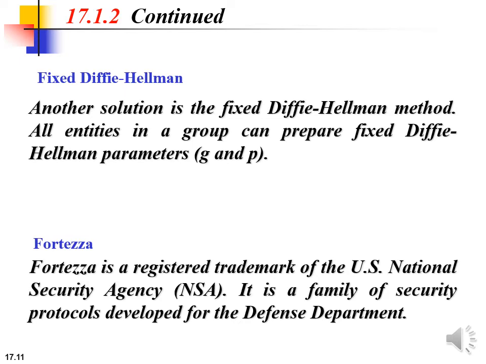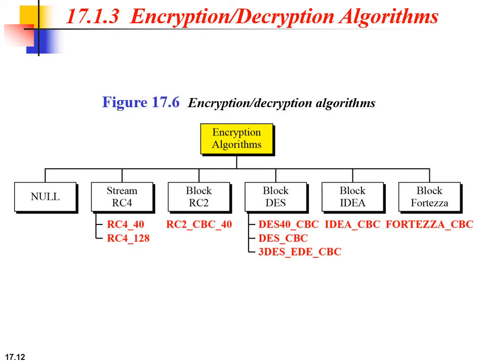Last one is Fortezza. Fortezza is a registered trademark of the US National Security Agency, and it is a family of security protocols developed for the Defense Department. Encryption and decryption algorithms: there are several choices for encryption and decryption algorithms. We divided the algorithms into 6 groups, so let's discuss each and every algorithm one by one.